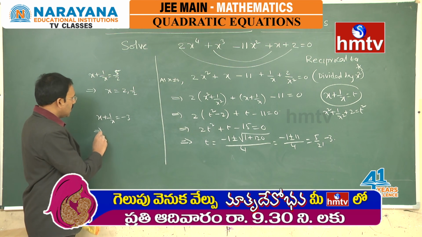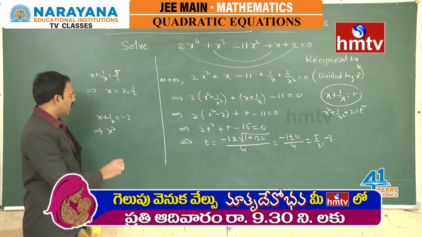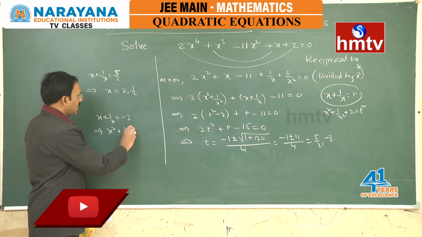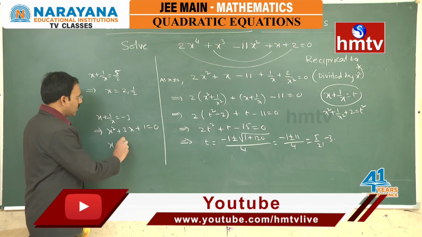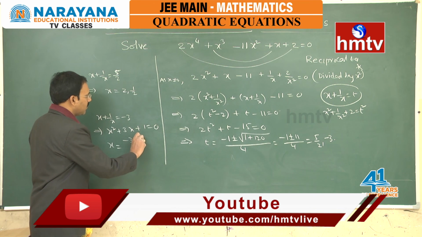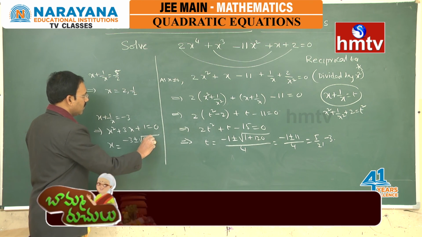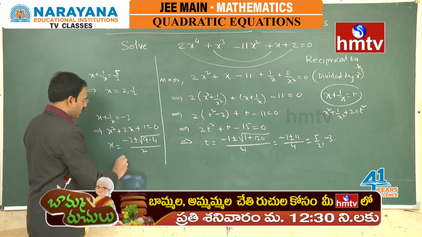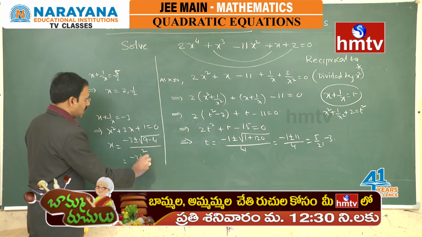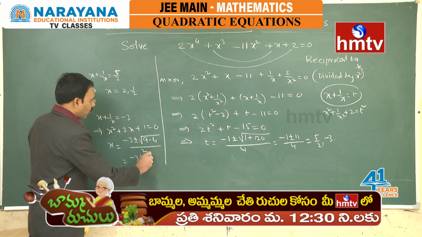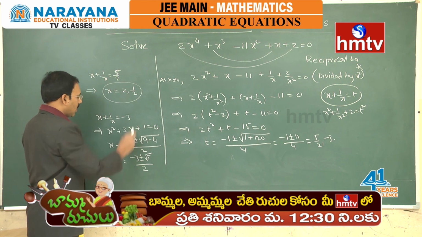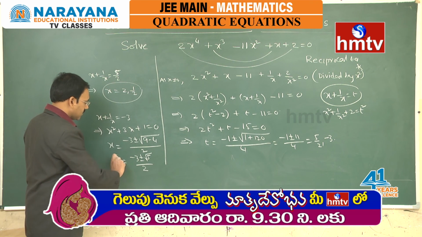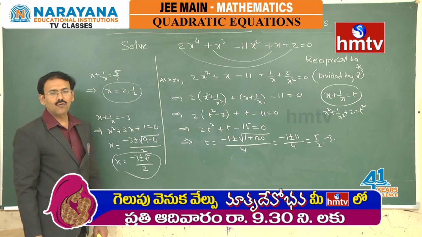Whereas, this is an equation like x square plus 3x plus 1 equal to 0, where the x value is going to be minus b plus or minus root of b square minus 4ac by 2a, that is minus 3 plus or minus root 5 by 2. So, for the degree 4 equation, you have got 2 roots as well as another 2 roots, 4 roots like this.